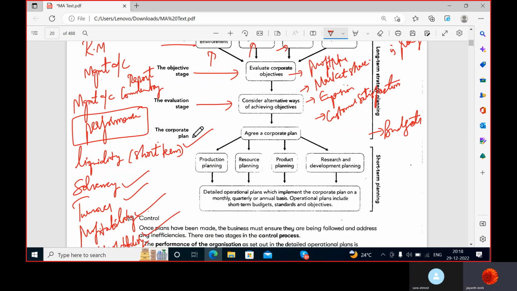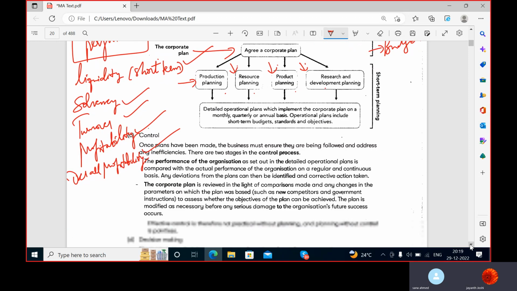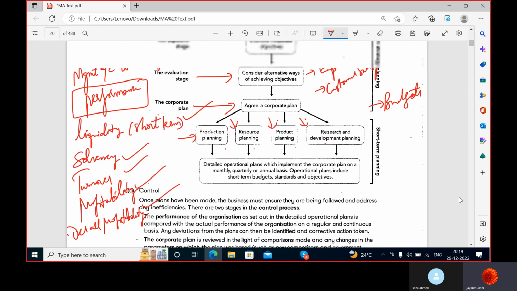Then the corporate plan. After all this, you make your plan ready and you agree to that plan. Then your plan is again divided into divisions, like production planning: how to do the production, where to do the production. And from where to procure the resources, how much to procure, what the product is going to be, how it is to be packaged and branded and sent to the market, and what kind of R&D, research and development, you have to do. So this is all there in your planning stage.